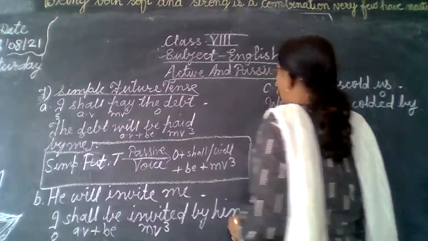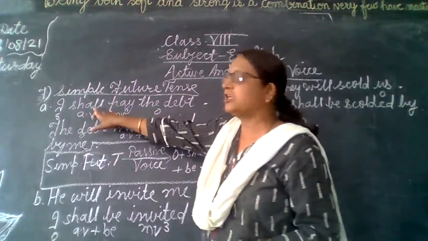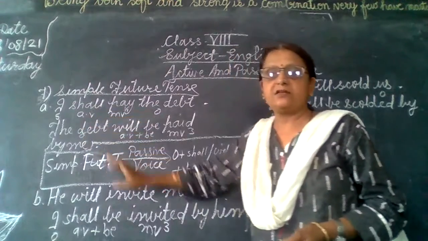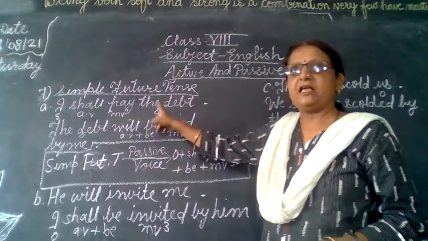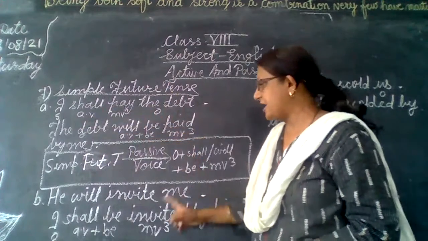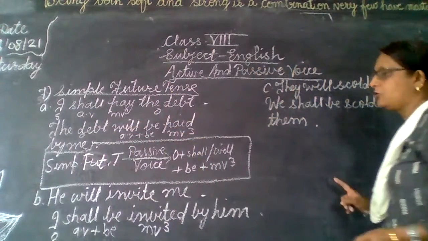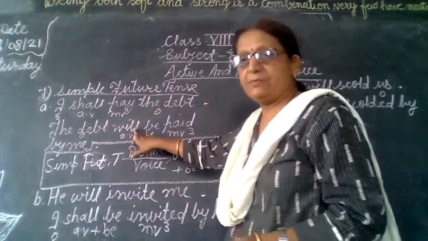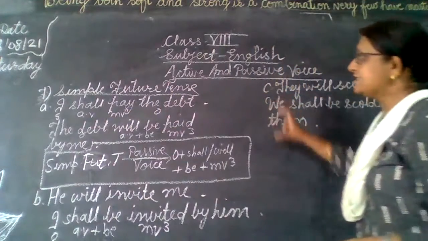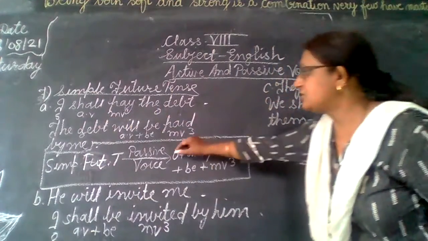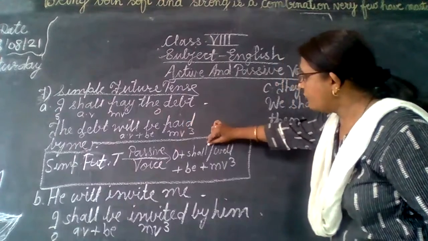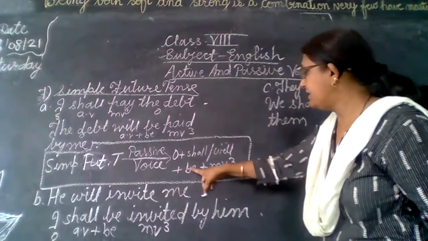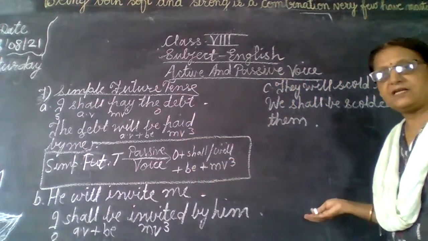It is not at all necessary that if you see shall in the question, the answer will be shall be. No, it will depend upon the object. If the object is first person, then it will be shall be, and if the object is second or third person, then it will be will be. So when simple future tense is changed into passive voice, we use object, shall or will depending upon the object, plus be plus main verb in the third form, then by plus subject.